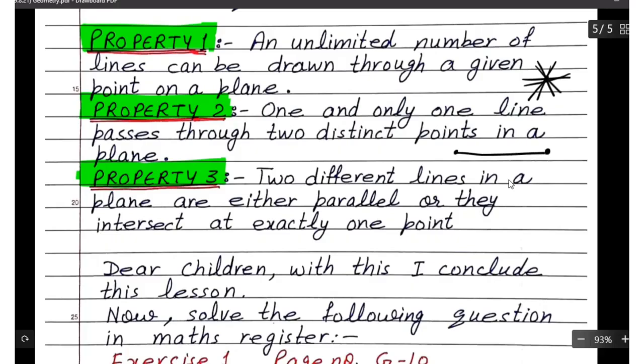Now children, next is property number 2: one and only one line passes through two distinct points. Like if we have 2 points, then only one line will pass through these 2 distinct points, right? Now next is property 3: two different lines in a plane are either parallel or they intersect at exactly one point, right? I'm repeating, two different lines in a plane are either parallel or they intersect at exactly one point. That is, either the two lines are parallel or they intersect, right?